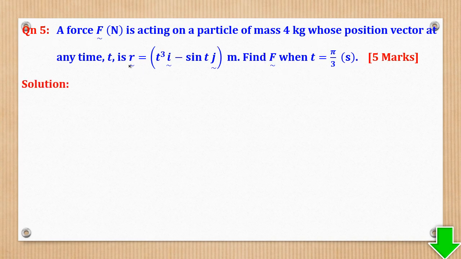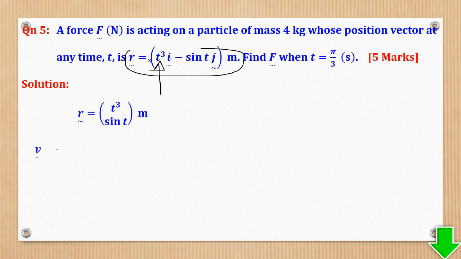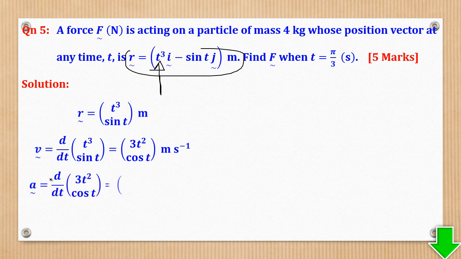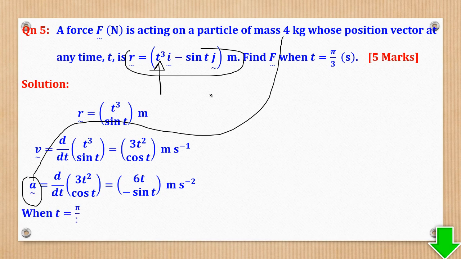Since the position vector depends on t, which is a variable, I will use calculus. Differentiating the position vector with respect to t gives velocity, then differentiating velocity gives acceleration. With acceleration and mass, I can get the force.